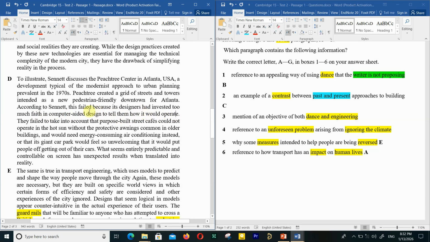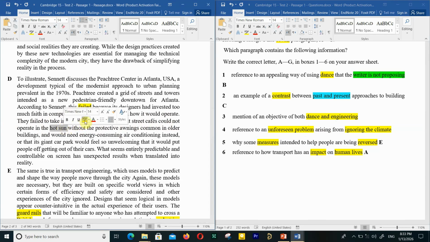Here it says unforeseen problem, but we don't see anything relating to climate. Just be patient. They failed to take into account that purpose-built street cafes could not operate in the hot sun.